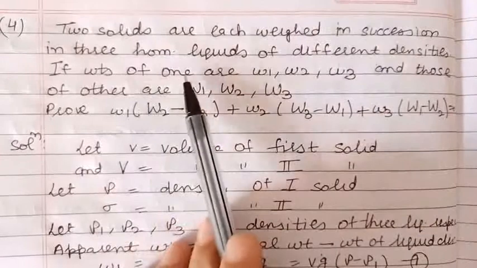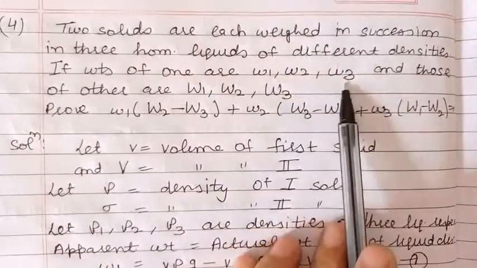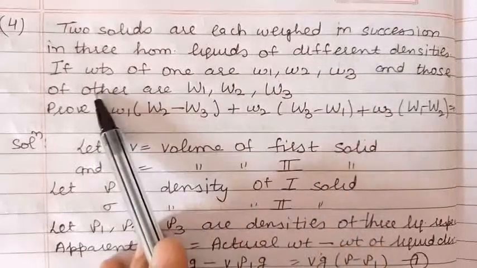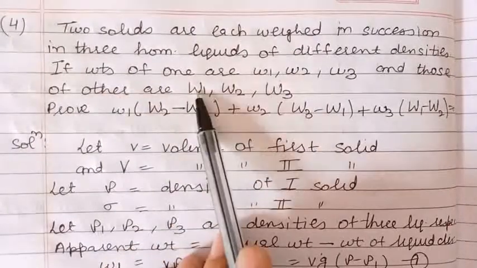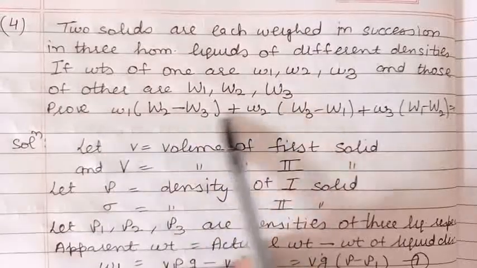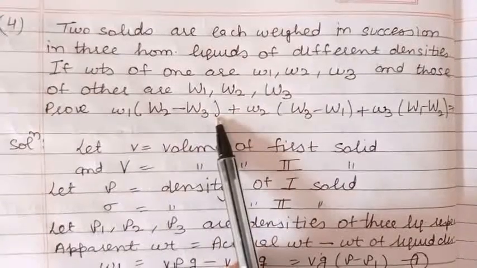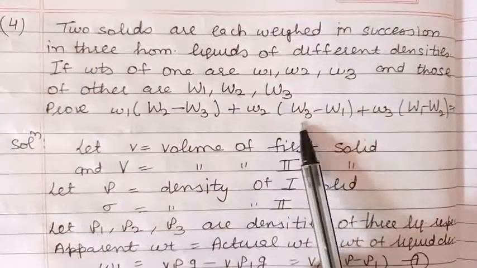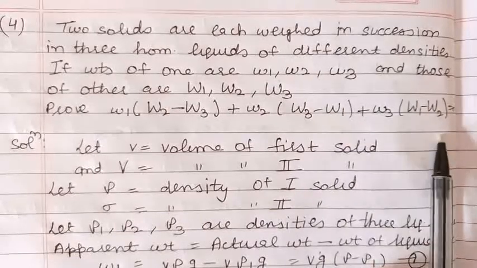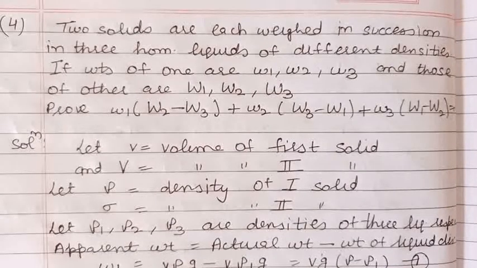The weights of the first solid are W1, W2 and W3 in the three different liquids, and of the second solid are w1, w2 and w3. We are to prove that this relation holds: W1 into (W2 minus W3) plus W2 into (W3 minus W1) plus W3 into (W1 minus W2) is equal to 0.